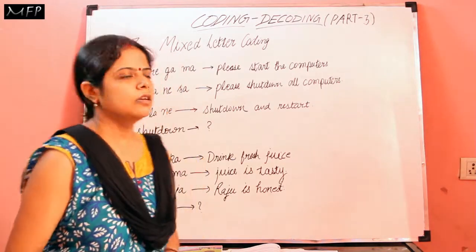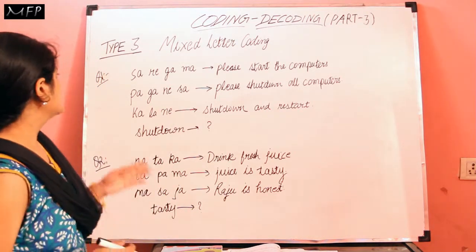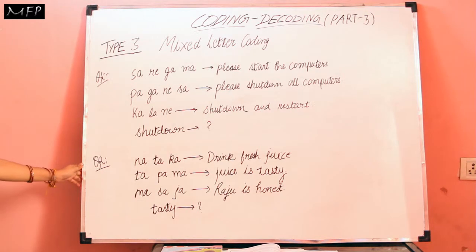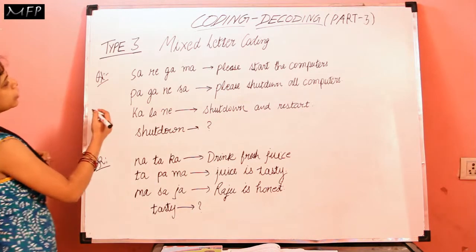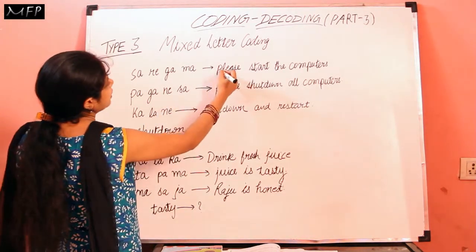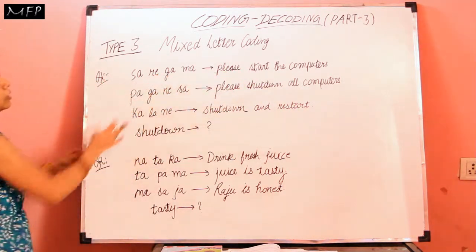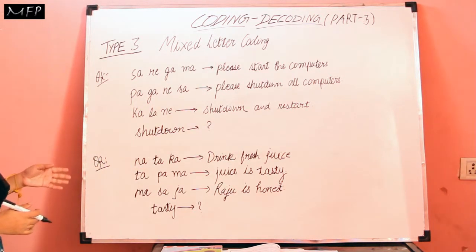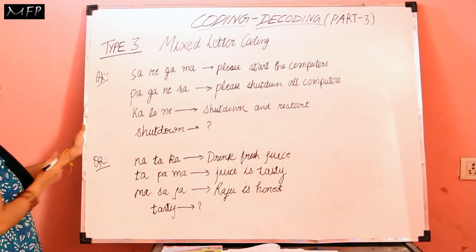Hello friends, now we will see the next part of coding, that is mixed letter coding. So let us see some problems on this to understand it more clearly. The first question is, in mixed letter coding some statements are given, like this is the statement, please start the computers, and the code for this statement is given, and like this 2-3 statements are given and their codes are also given, and then we have to find the code for a word, or vice versa, the word for that code. Okay, so let us see the first question.